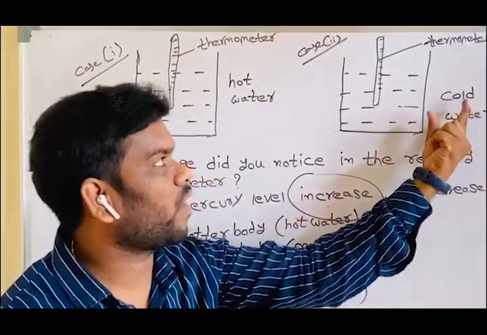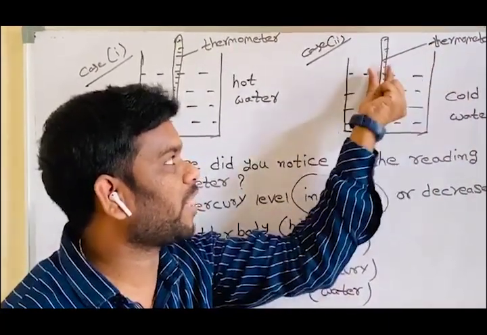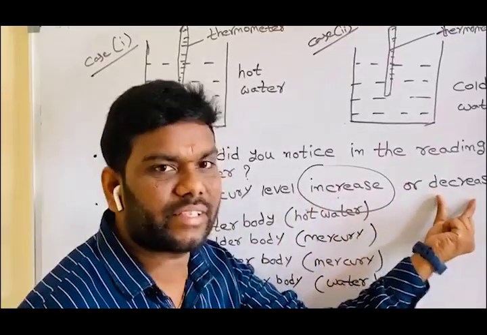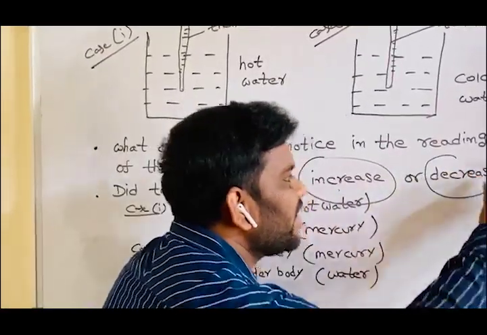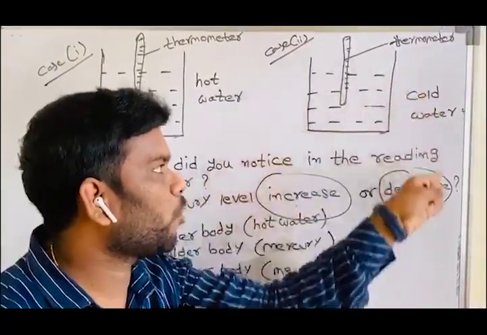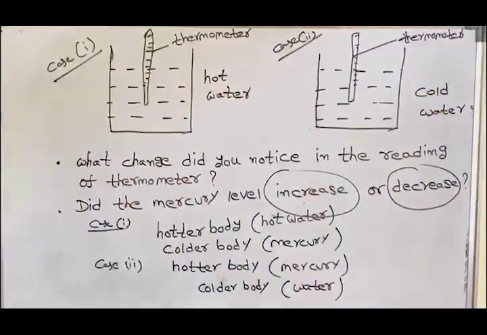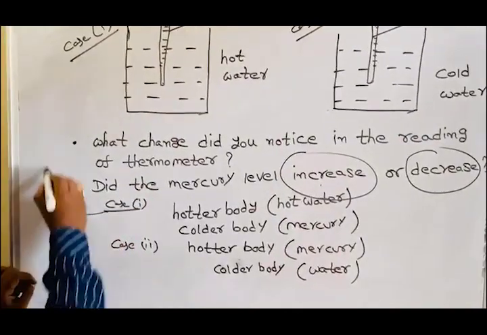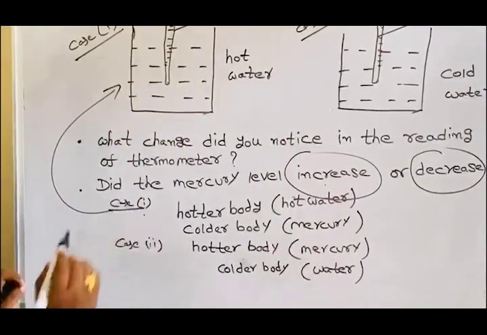So in this cold water, in the thermometer, does the mercury level increase or decrease? Definitely decrease, because it is cold water. Cold water means lower temperature. Yes. So what do you observe in this case 1?